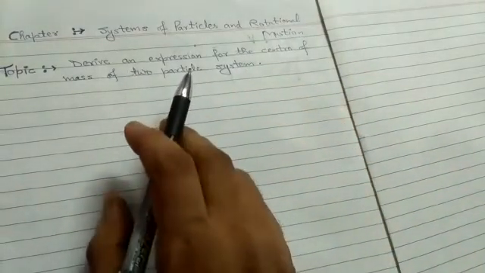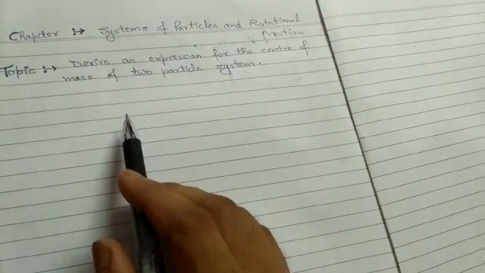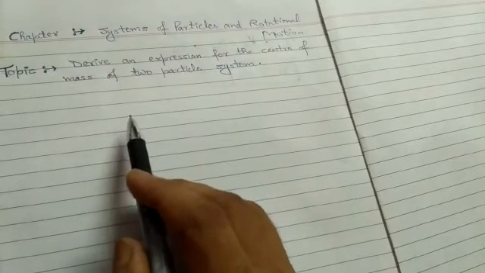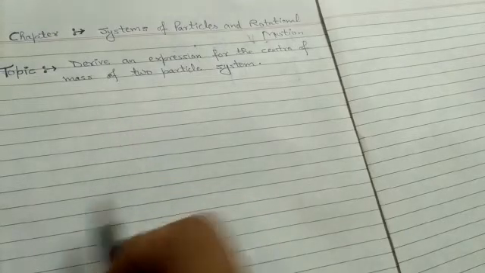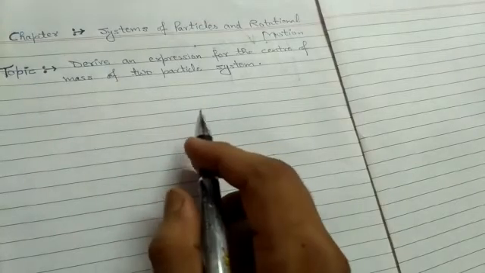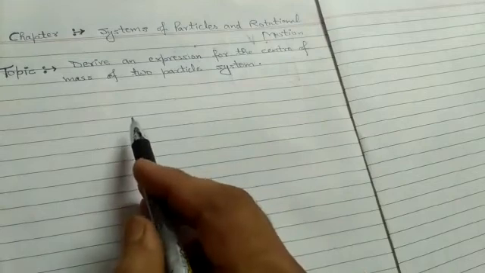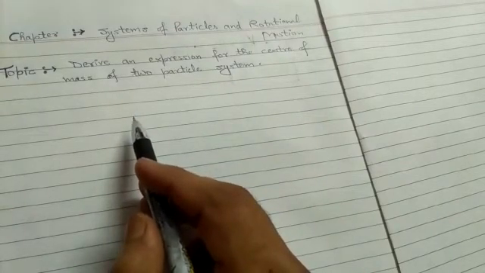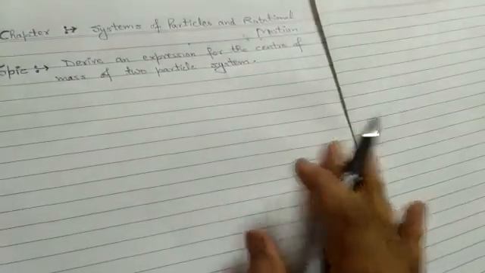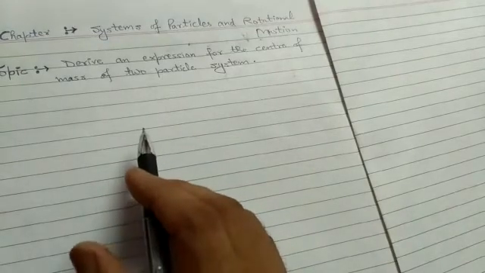The center of mass of a body is a point where the whole mass of the body may be supposed to be concentrated. That single point is known as the center of mass. If the whole weight of the body is supposed to be concentrated at a particular point, then that point is known as the center of gravity. In the center of mass, the whole mass of the body is supposed to be balanced or concentrated. So remember this definition of center of mass.